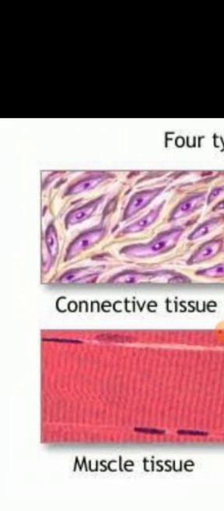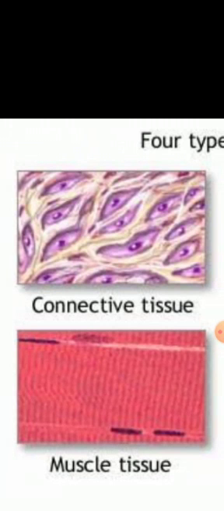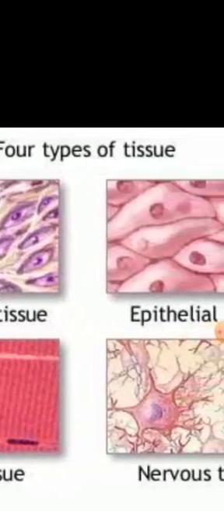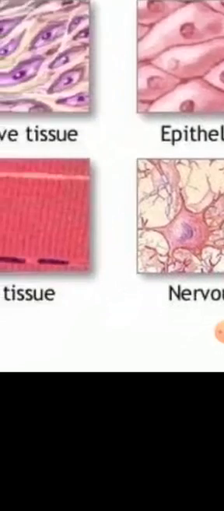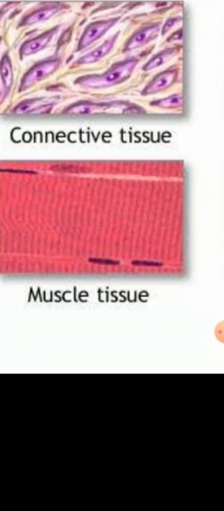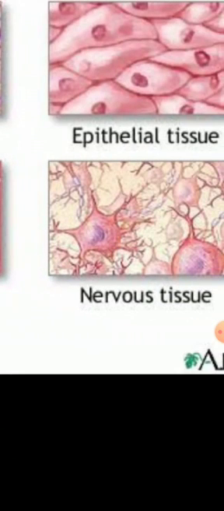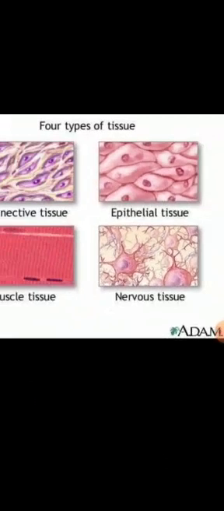Number first, we have connective tissue. The connective tissue gives shape to the organs and holds them in place. As the name indicates, connection. So its function is to give shape to the organs and to hold them in place. Next one is epithelial tissue. Epithelial tissue makes the skin and lining of digestive tract organs. Number third, muscle tissue. Muscle tissue makes muscles, as the name indicates. Nervous tissue makes the nerves and spinal cord. So these were the 4 types of tissues.